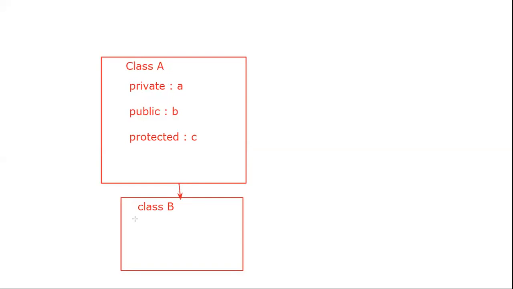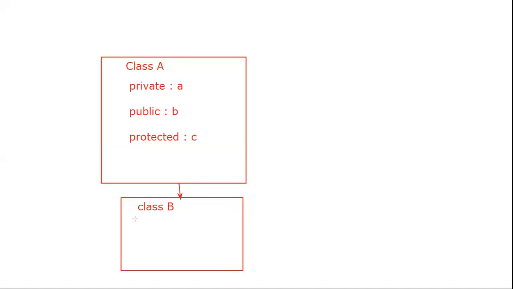Public आणि protected. So public is by default available for this class B, and protected means the c variable is available. If you don't want to access that particular a variable or any other data, and that data is by default available only for class A, then hide that data with the help of the private access specifier.